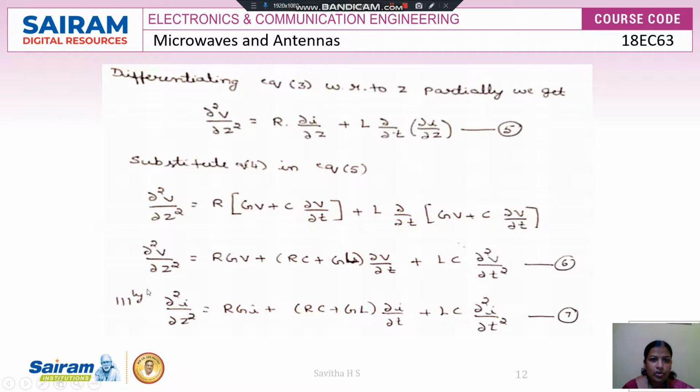Similarly, if I want to write it for the current expression, dou square I by dou Z square is equal to, wherever the V term is there, just replace it by I. So R G I plus (R C plus G L) dou I by dou T plus L C dou square I by dou T square. I am calling this expression 7.